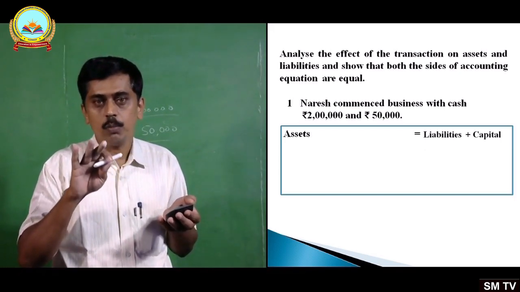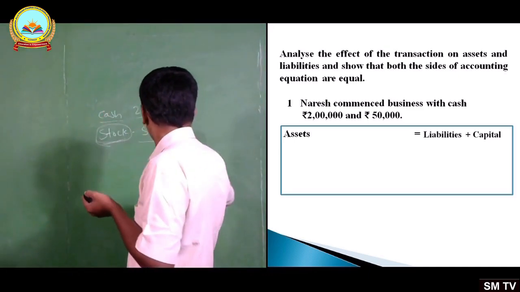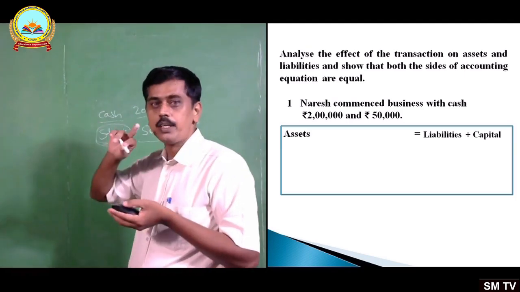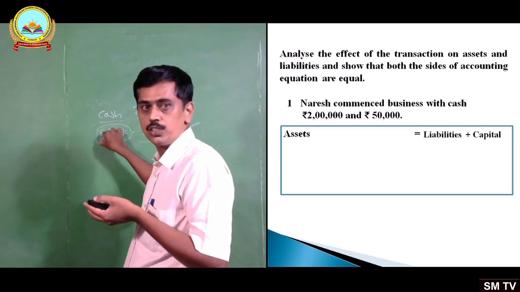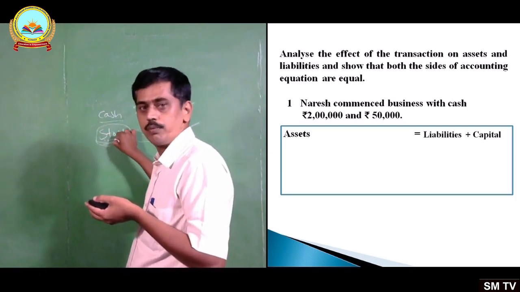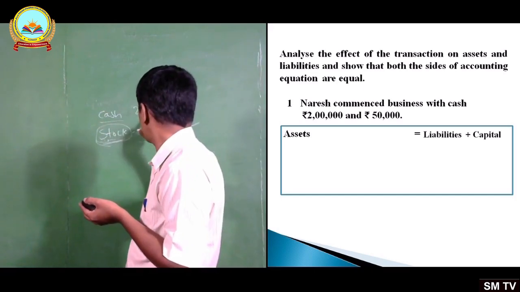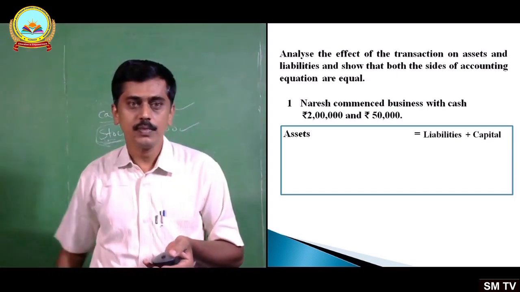Naresh commenced business with cash rupees 2 lakh, stock rupees 50,000. Once again I repeat, you have to write the word stock there. It has been skipped there. So write stock 50,000, cash 2 lakhs, stock 50,000. Okay.